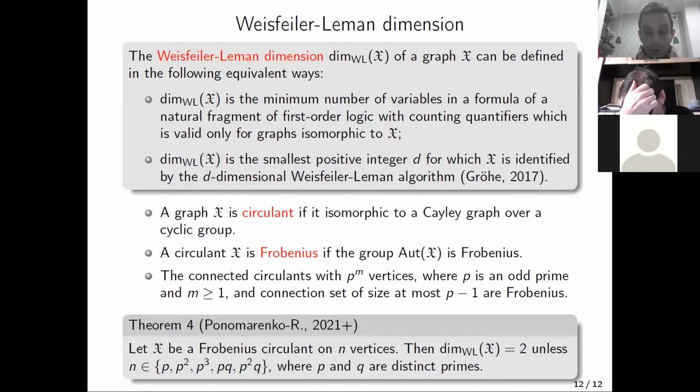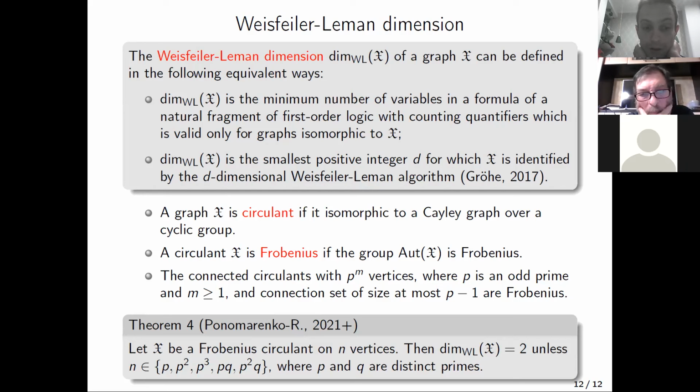dimension of Frobenius circulants. Let X be a Frobenius circulant on n vertices. Then its Weisfeiler-Leman dimension is equal to 2, unless n is one of the following forms: p square, p cube, p multiple q, p square multiple q, where p and q are distinct primes. I would like to note here that from the Yevdokimov and Ponomarenko results, it follows that the Weisfeiler-Leman dimension of every Frobenius circulant is at most 3.